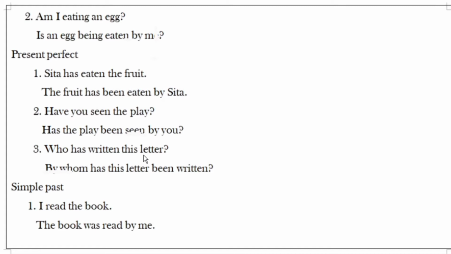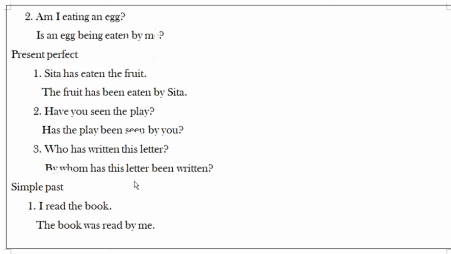Who has written this letter? Has written indicates present perfect tense interrogative mode. So we are constructing the passive voice like this: by whom has this letter, the object, been, the be-form verb, written.